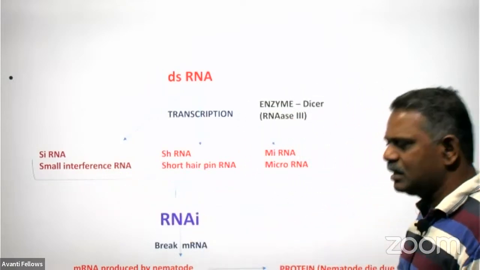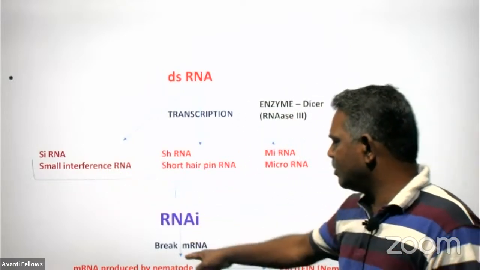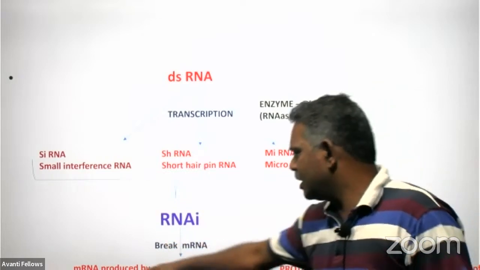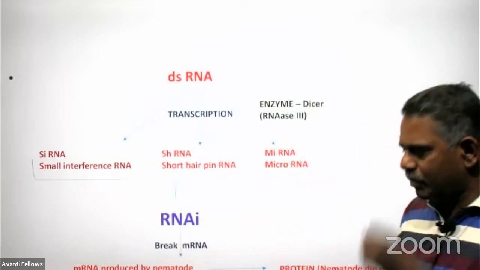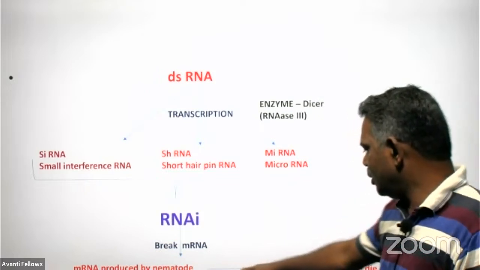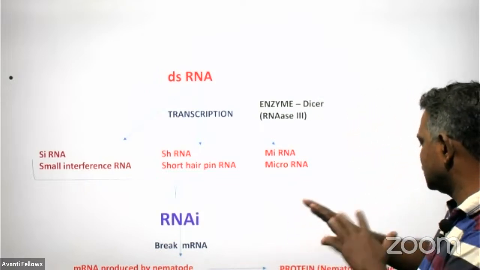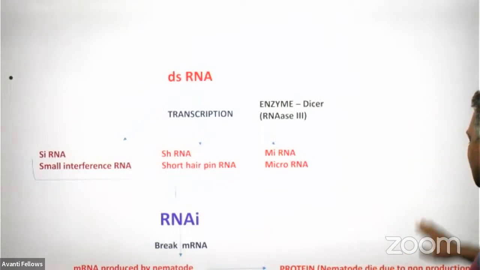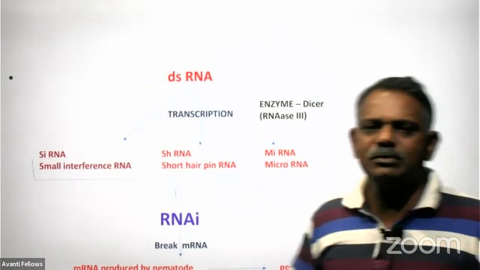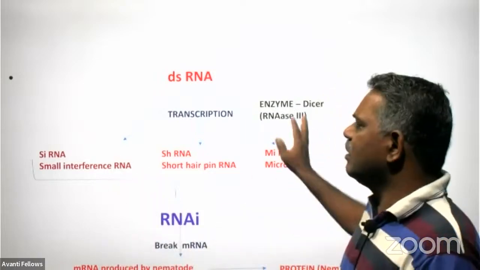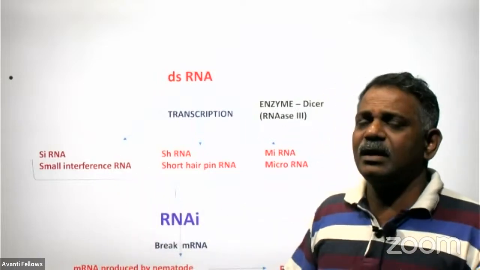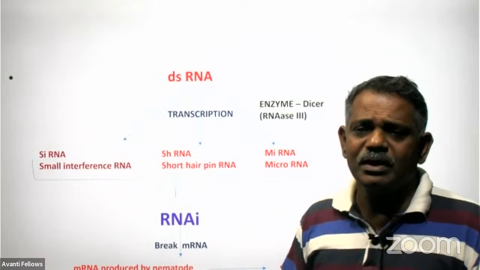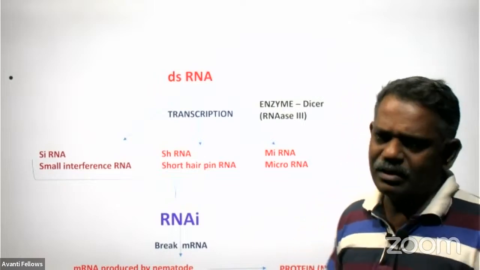RNA interference. And this RNA interference breaks the mRNA produced by the nematode in the plant cell, so that there will be no translation, protein synthesis will be affected, and no chance of multiplying the nematode in the body of the crop plant. The nematode will die due to non-production of the protein. This is the basic principle behind this technique to make a plant resistant to the disease. We call it RNA interference.